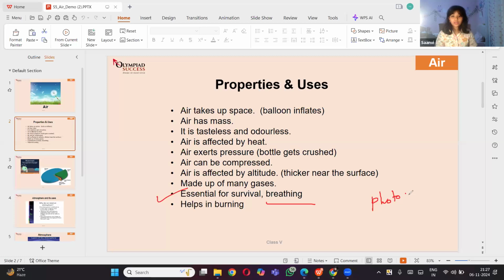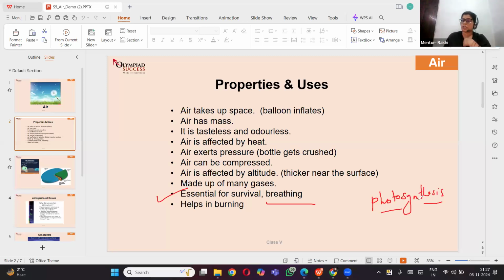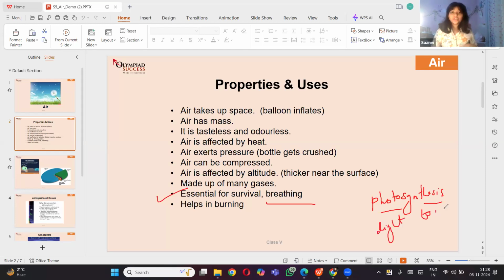Photosynthesis is a process by which plants take in carbon dioxide and release oxygen to cook food. Photo means light, and synthesis means putting together, to make, right? The process by which plants make oxygen is called photosynthesis. So it is a different process, photosynthesis.